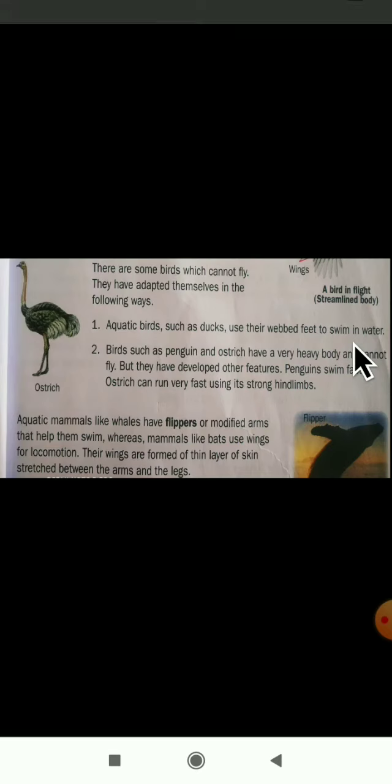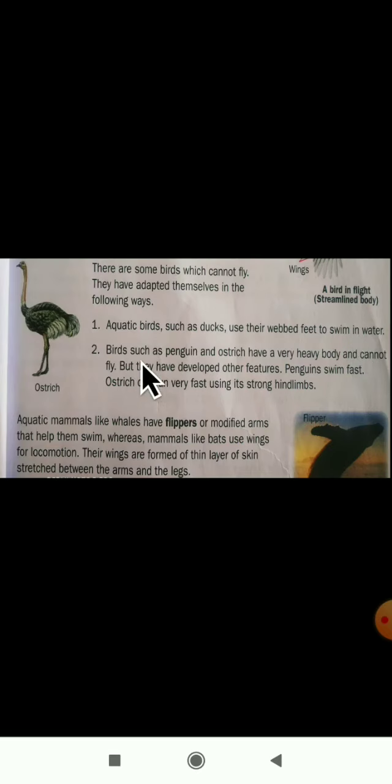Okay? The next point here is that birds such as penguin and ostrich have a very heavy body.